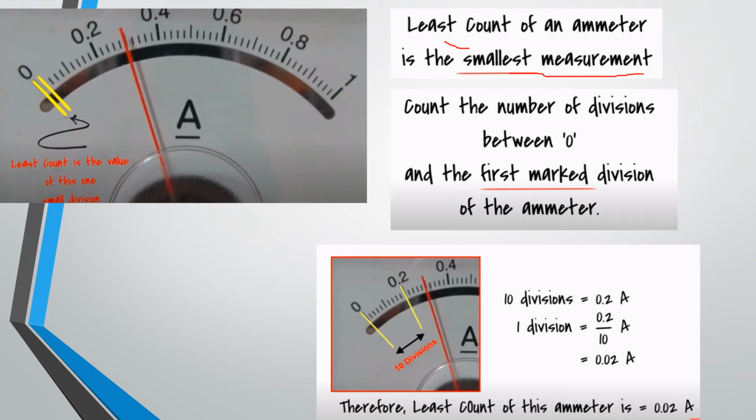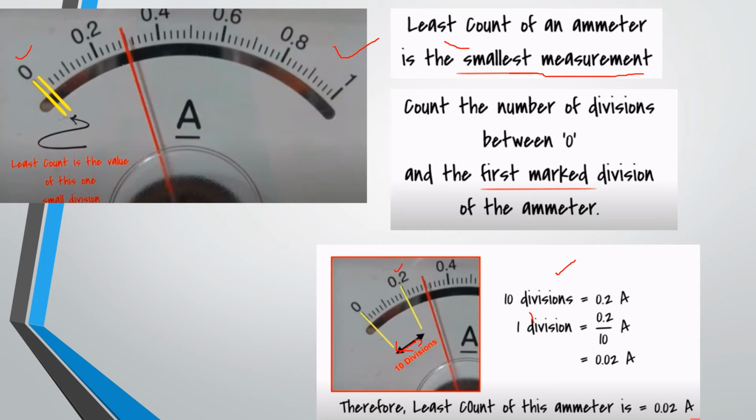See here, we have a range of 0 to 1. For this device, what is the next division? The next line is the least count, the value of one small division. That means count the number of divisions from 0 to the first marked division of the ammeter. How many divisions are here? 10 divisions. Exactly, it is 10 divisions. Can you understand? So 10 divisions is equal to how much? 0 to 0.2 ampere. That is the first marked division point, 0.2 ampere.